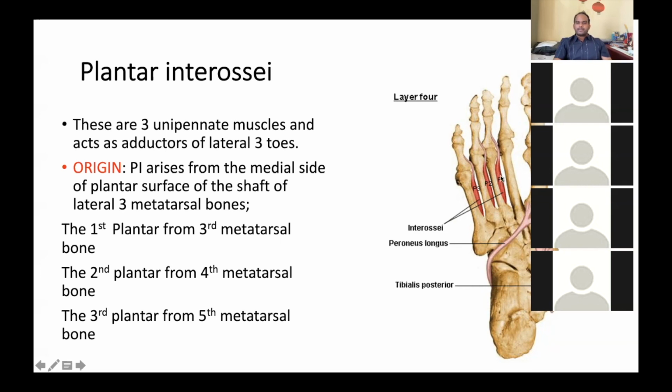So all these plantar interossei take origin from the medial side of the plantar surface of the shafts of the third, fourth, and fifth metatarsal bones.